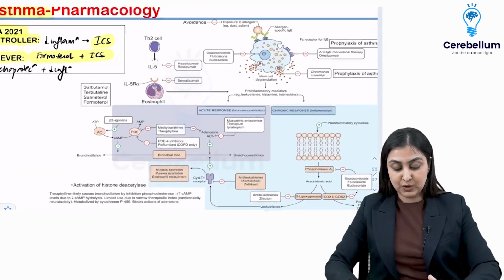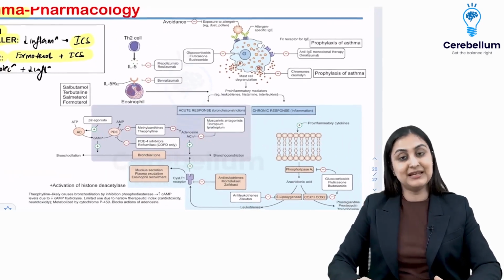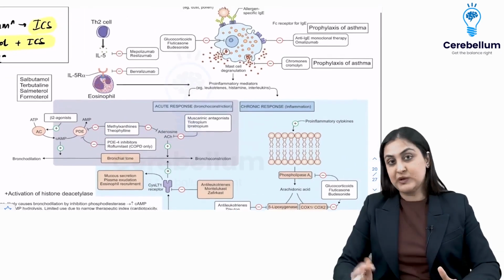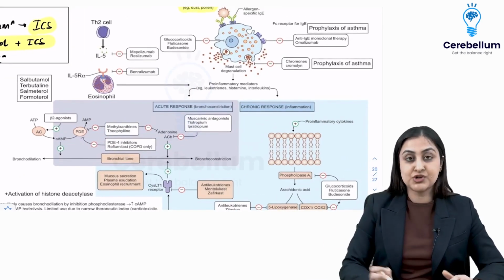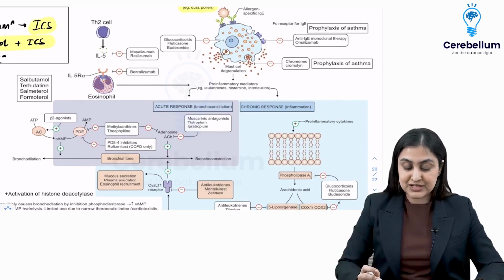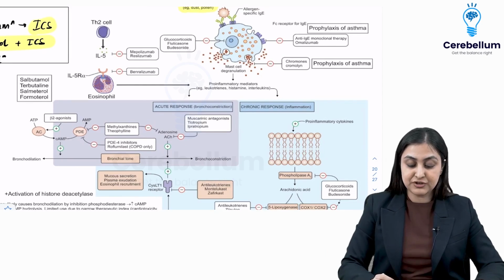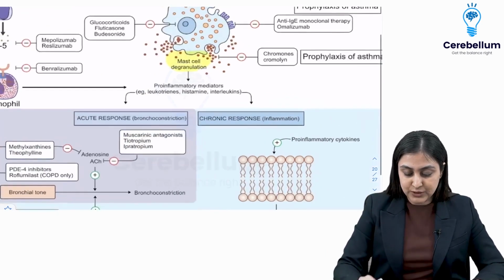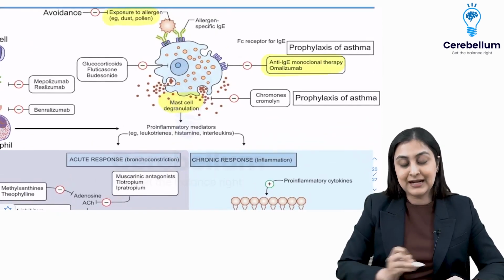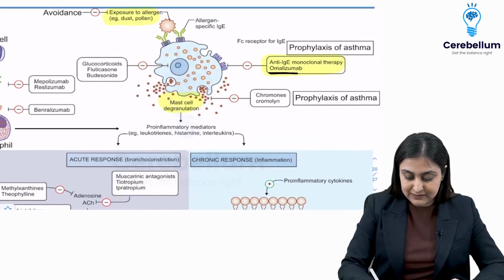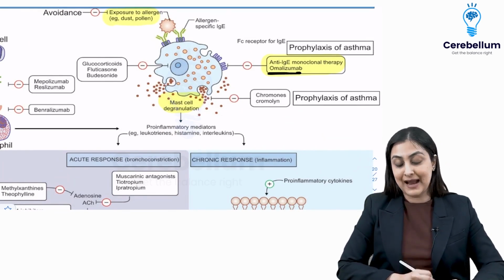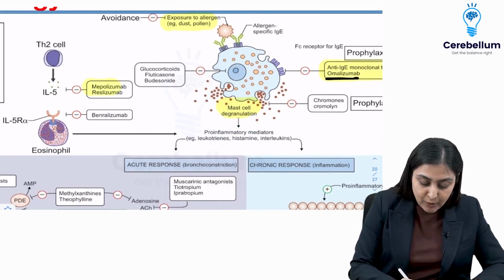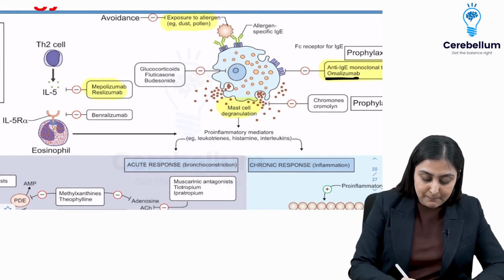So now let's see what are all the drugs and where they act in asthma. Very important from the pharma point of view. Okay, so first, let's just do it with pathophysiology. Anytime you have any exposure to an allergen, you're going to have a type 1 hypersensitivity reaction, which is the degranulation of mast cells, which is going to result in inflammation, right? So you can actually use anti-IgE monoclonal antibodies, that is omalizumab. Very, very important first drug, omalizumab, anti-IgE. Or other monoclonal antibodies, you can have Mepolizumab or Reslizumab or Benralizumab.